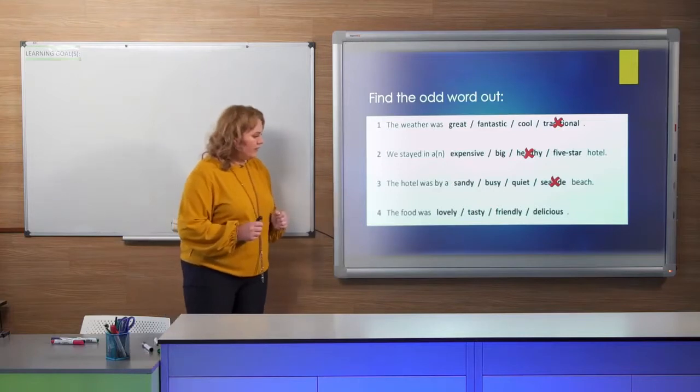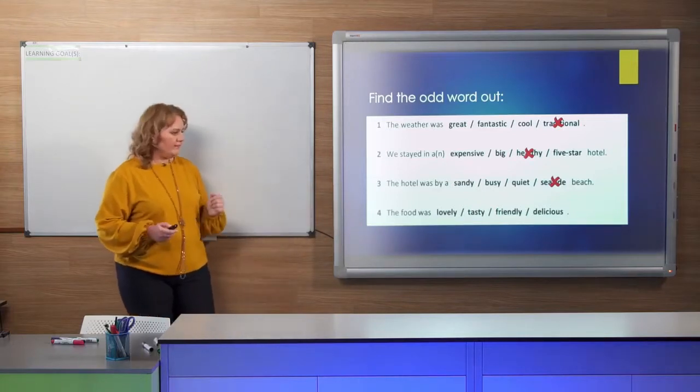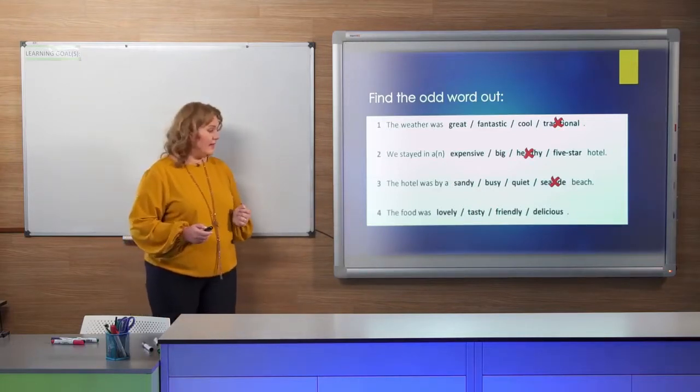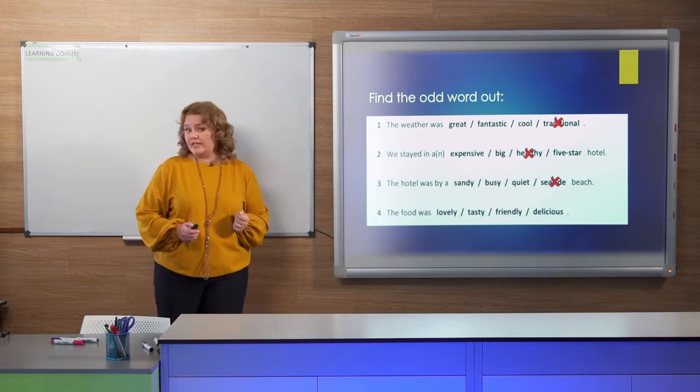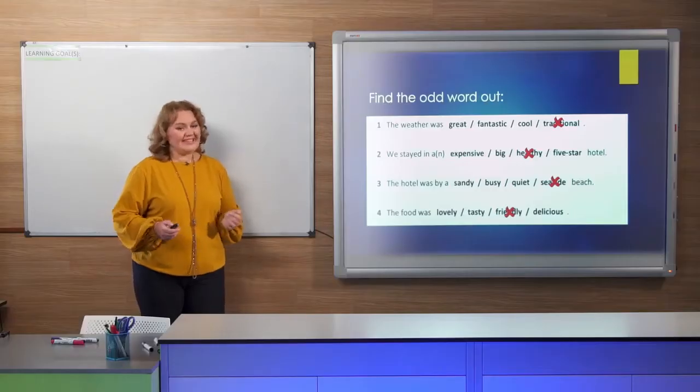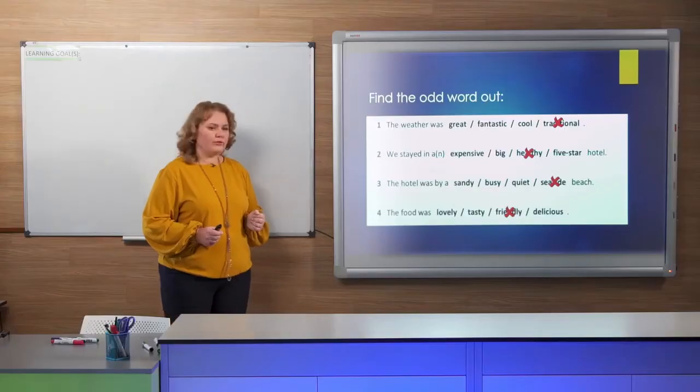The next one, the food was lovely, tasty, friendly, or delicious. Which is not suitable? Yes, friendly. This is interesting. A friendly food, what does it mean? Healthy food, okay. Tasty food, good. Delicious food, this is very nice. Or lovely, again, very nice. Friendly food, never.